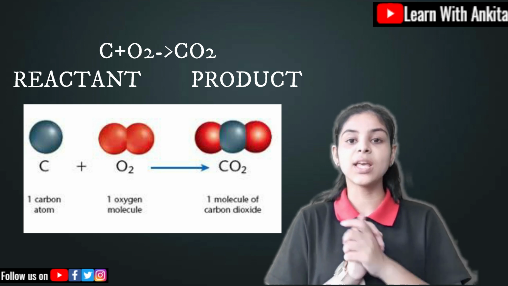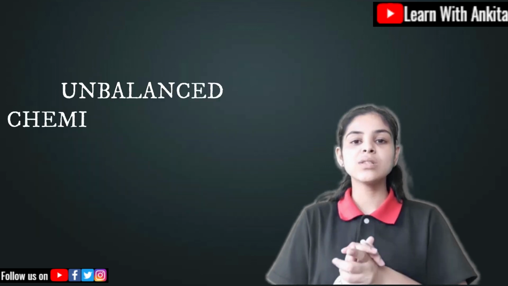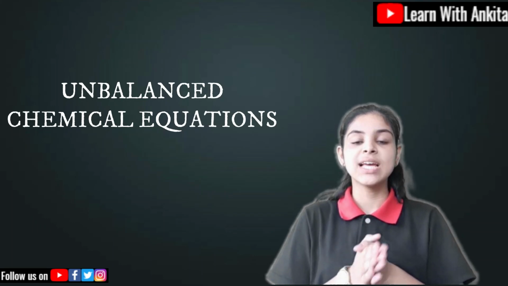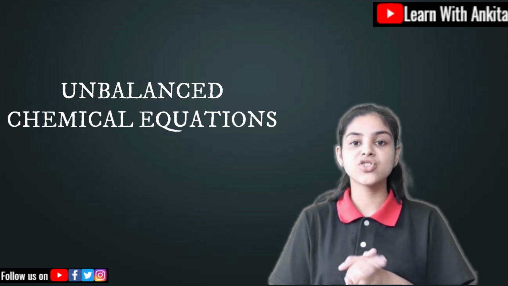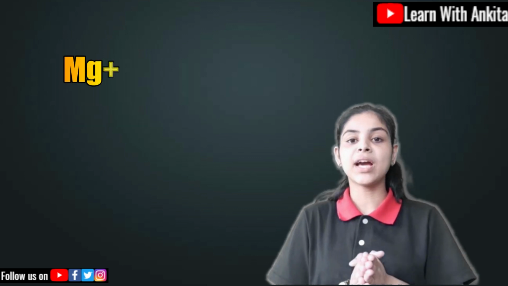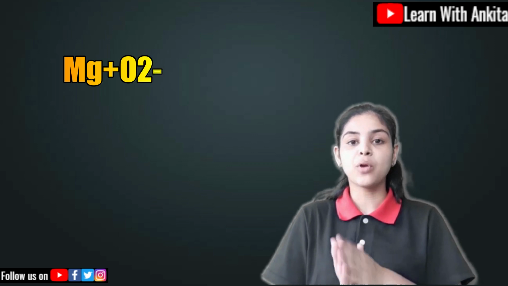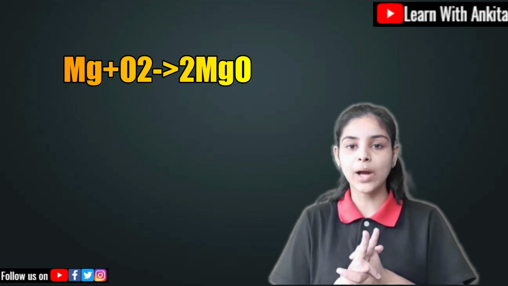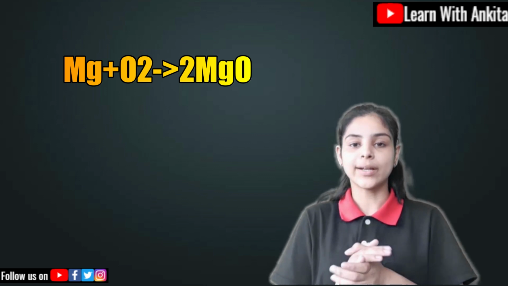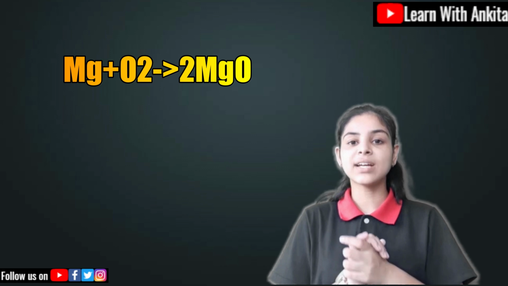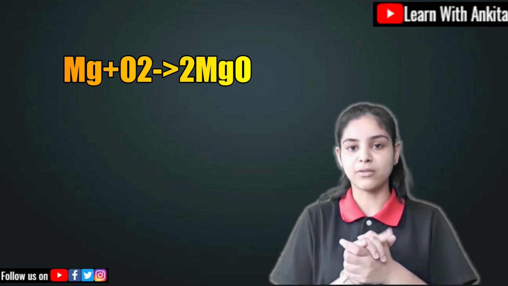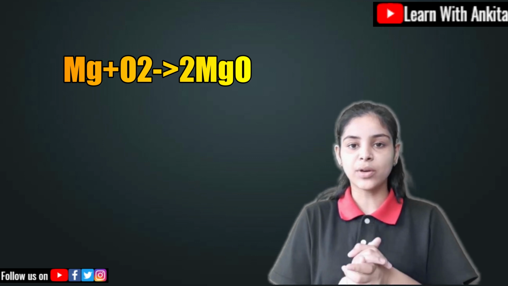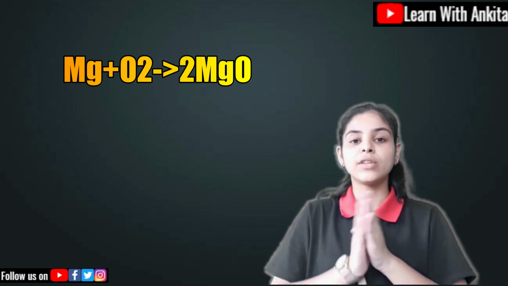But if I come to the unbalanced chemical equation, you will see over here magnesium plus oxygen. Mg has one atom and oxygen has two atoms. But on the product side, here 2MgO, that means Mg has two atoms and oxygen also has two atoms. Over here we consider the number in front of the product, and it applies to all of the atoms.